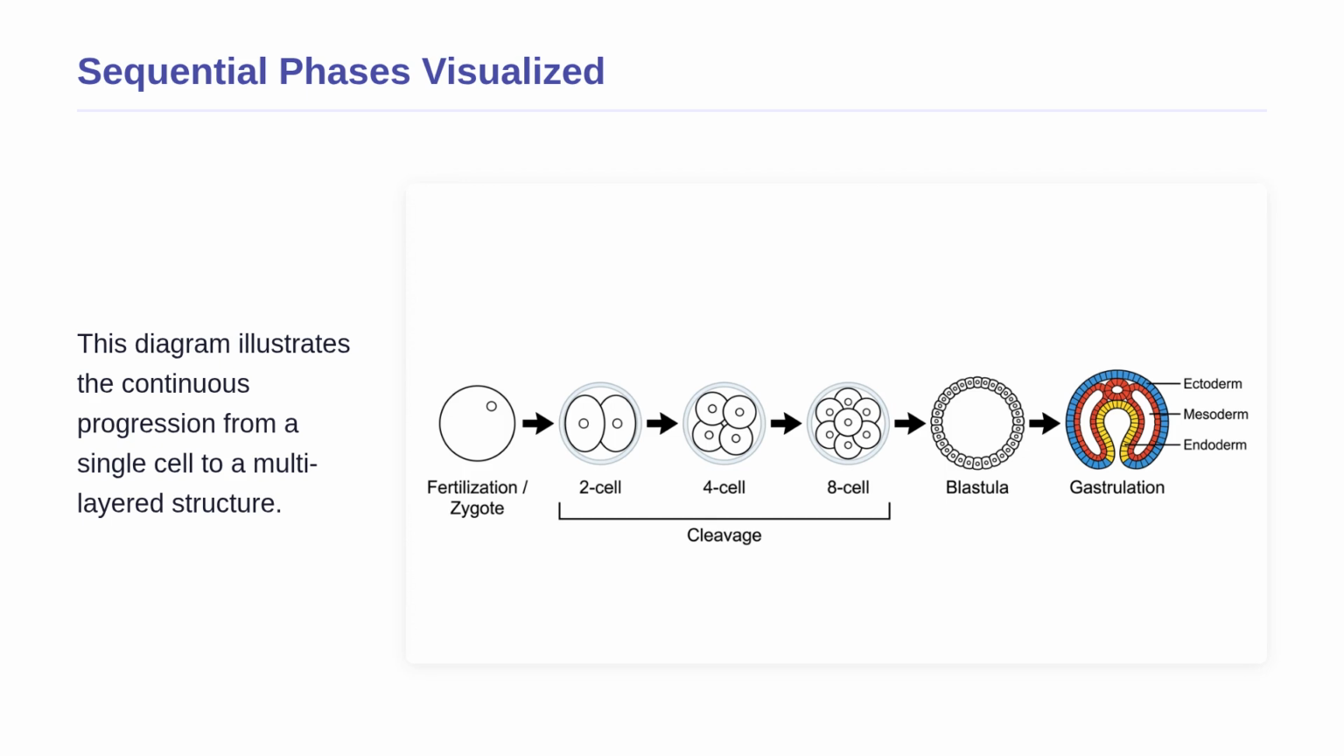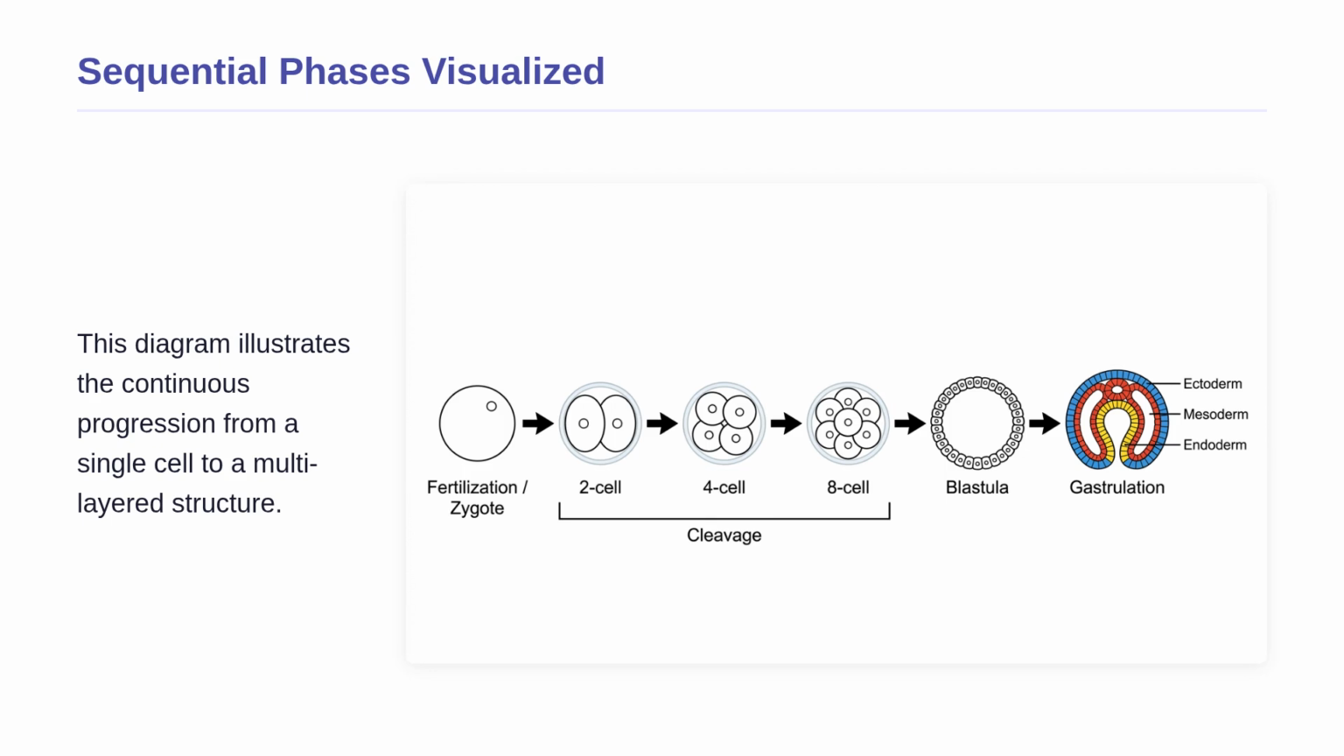Finally, on the far right, we see gastrulation. The cells have dramatically reorganized into 3 distinct colored layers: the outer ectoderm, the middle mesoderm, and the inner endoderm. These layers will eventually form every organ in the body.